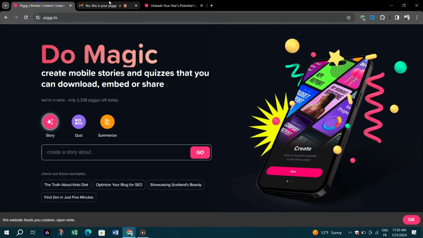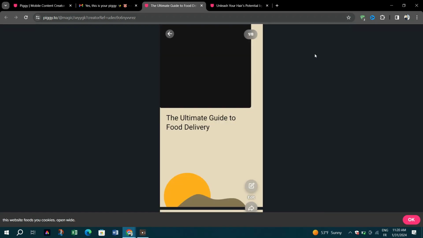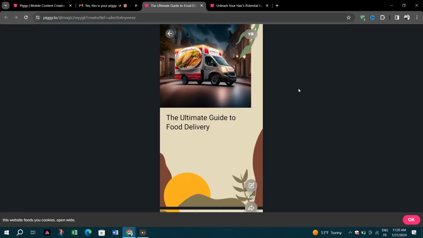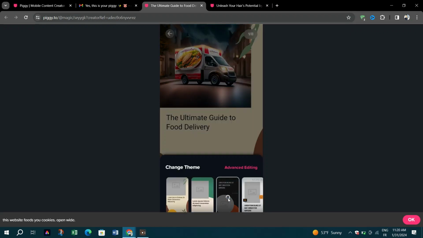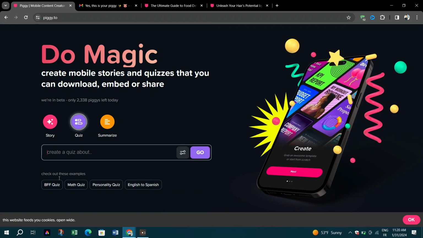Piggy Magic's duo functionality as a social story maker and AI quiz maker empowers users across various domains to effortlessly create visually stunning content and engaging quizzes. Whether you're an influencer, a business looking to enhance your social media presence, or an educator seeking to engage your audience with this tool, Piggy Magic provides an intuitive solution for captivating content creation and seamless audience engagement. The combination of its key features makes it a versatile and time-saving asset in the realm of social media and content creation.